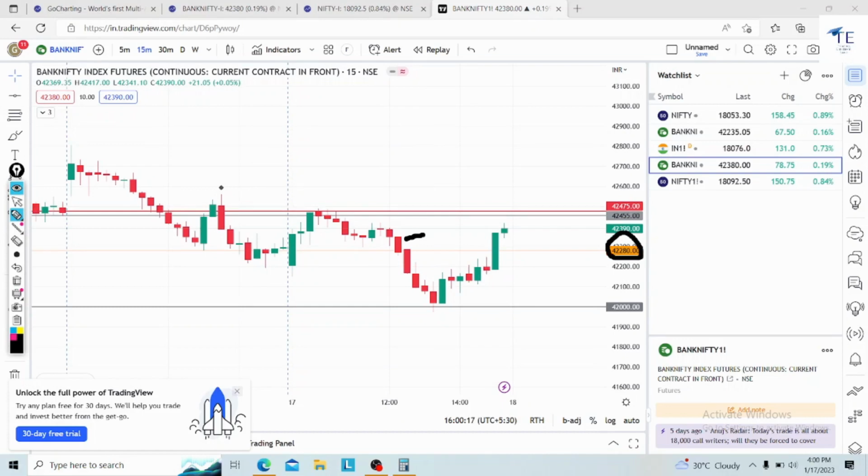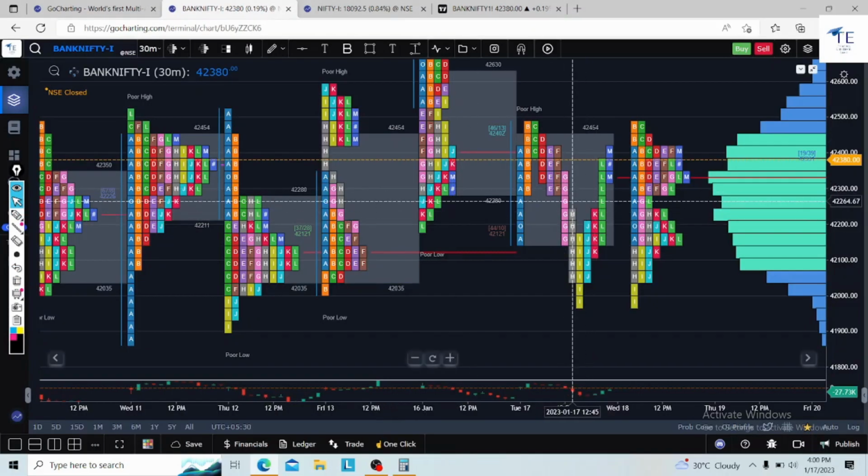Till now, the market was just roaming in and around here, and that morning bias was exhausted. Then there is a shorting opportunity from here towards 42,000. So these are the analyses. Keep them in your mind. This will help you with your trading setups in the upcoming days.